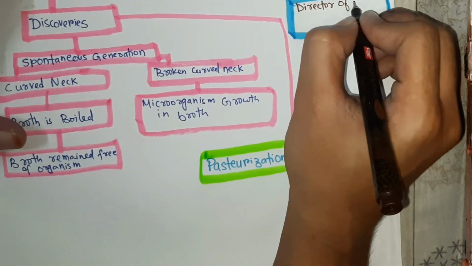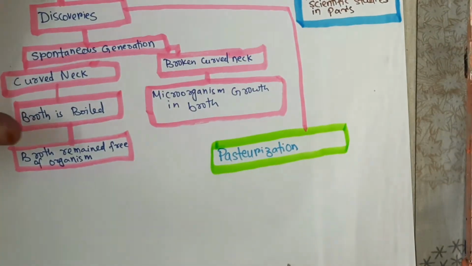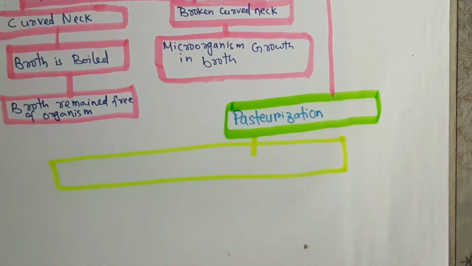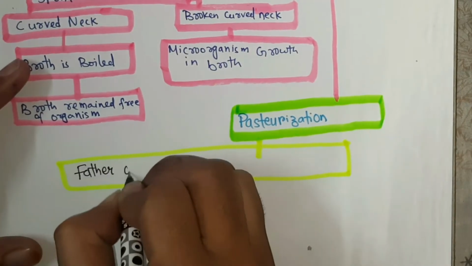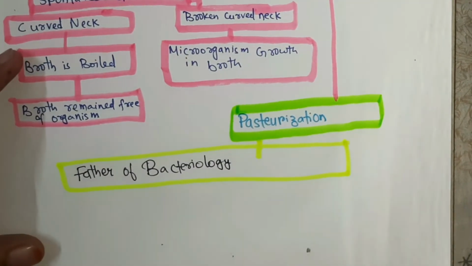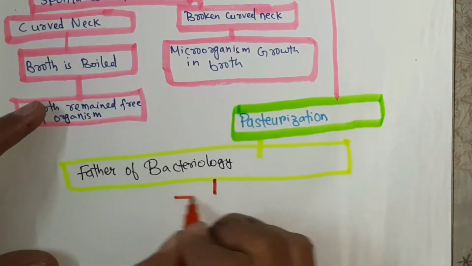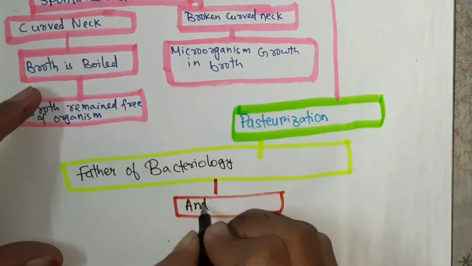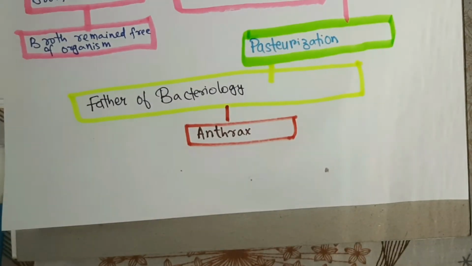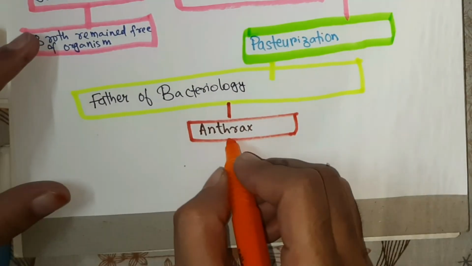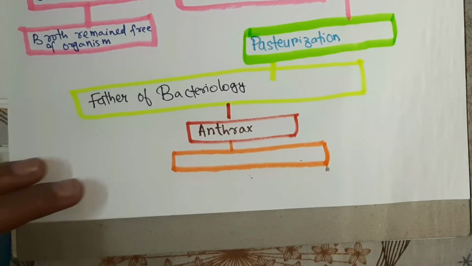Later he was also known as director of scientific studies in Paris. He was also known as the father of bacteriology. Then he found a cure for anthrax. He also received a number of honors for discovering so many cures for diseases.